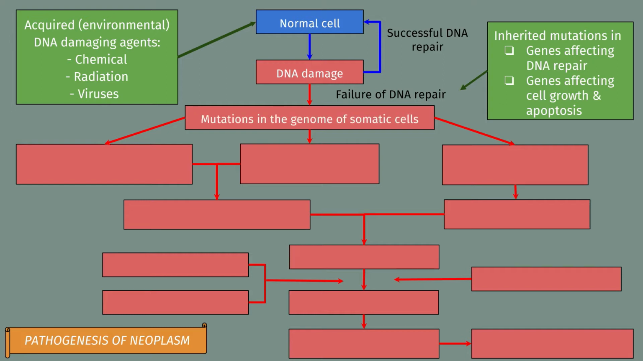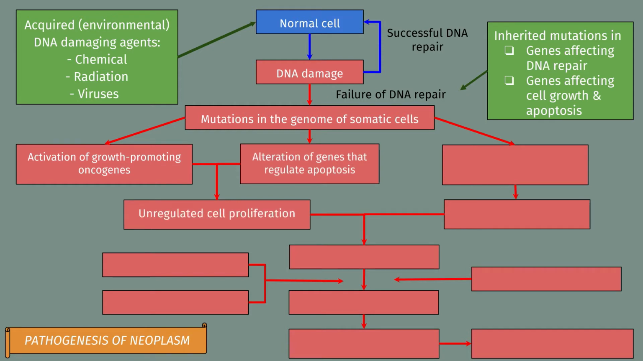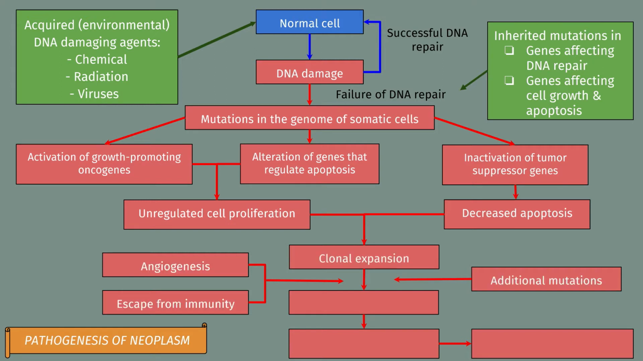Mutation in the genome of somatic cells leads to three possibilities, which are activation of growth-promoting oncogenes, alteration of genes that regulate apoptosis, which both contribute to unregulated cell proliferation, and inactivation of tumor suppressor genes that will decrease the apoptosis of mutated cells. This leads to the clonal expansion of mutated cells, then progression of tumor will take place. Sufficient tumor progression contributes to the presence of malignant neoplasm. Malignant tumors allow metastasis and invasion to happen.